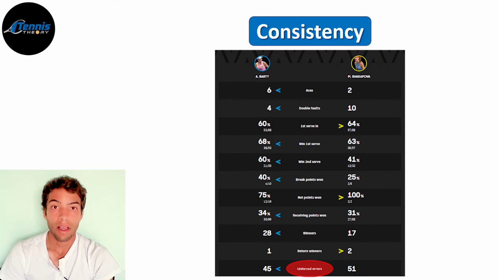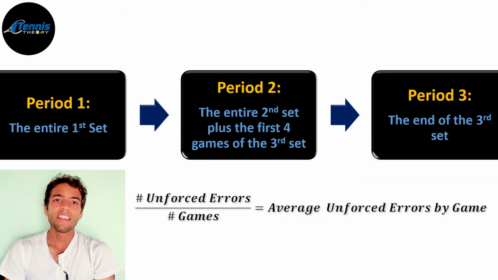This is true. However, the reason consistency ended up being such an important factor was because they were consistent at different periods of the match. You see, this match can be divided in 3 periods. The first period represents the entire first set, which was won by Sharapova.